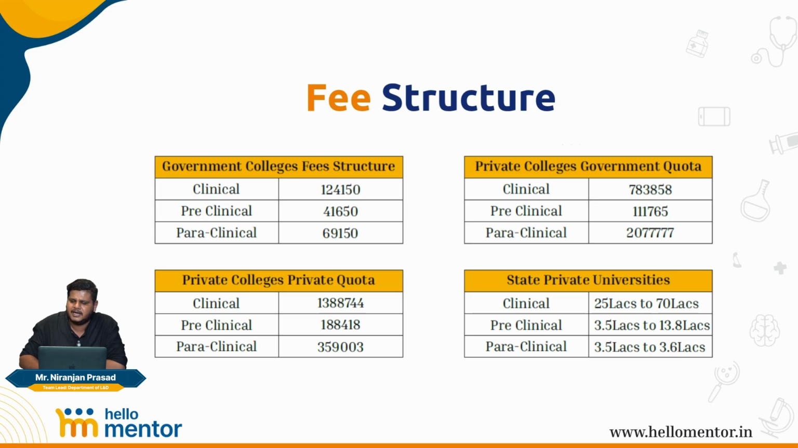Followed by which, for the paraclinical, it again starts at 3.5 lakhs and goes up to almost 3.6 lakh rupees per annum for your paraclinical branches. Essentially, the majority of the branches even go a little higher than that, but predominantly the majority of the branches are between 3.5 to 3.6 lakh rupees. You can also expect a certain set of branches to be at around 8 lakh rupees, 10 lakh rupees as well per annum when it comes to the state universities setup.